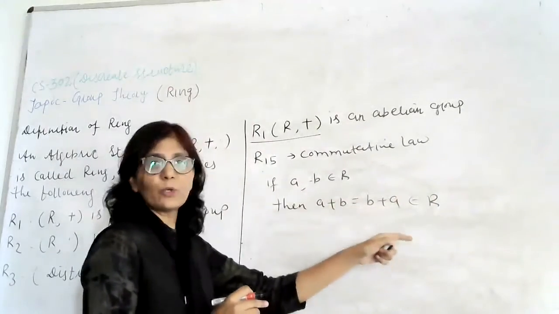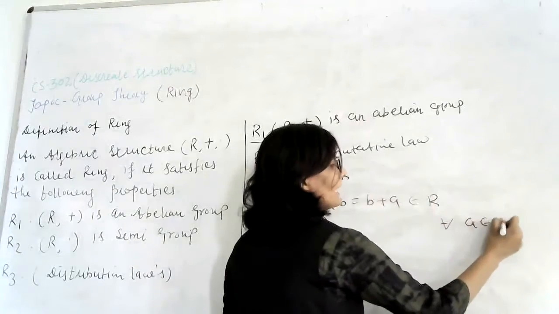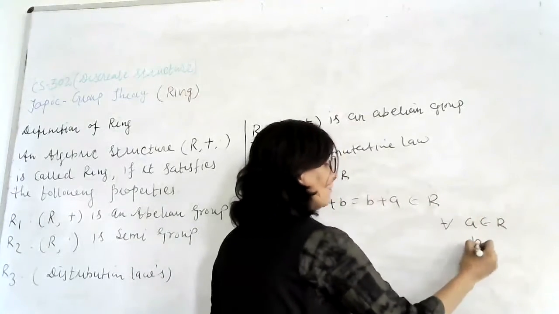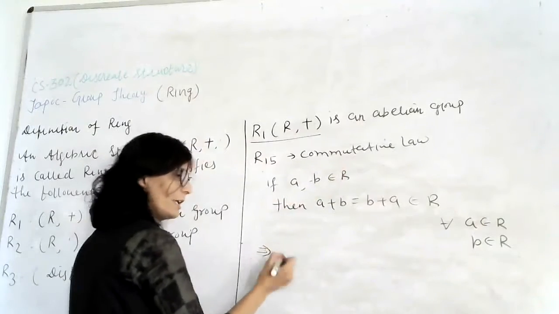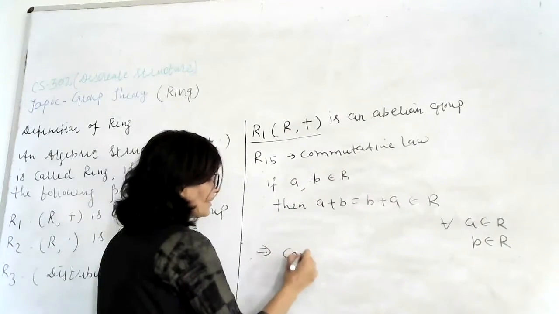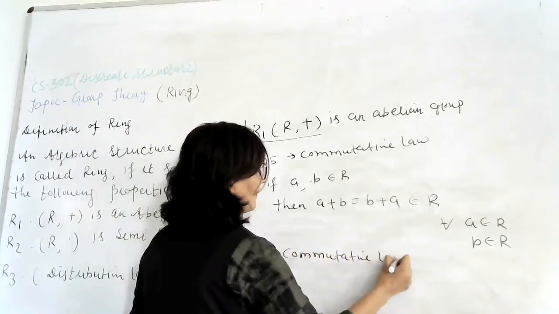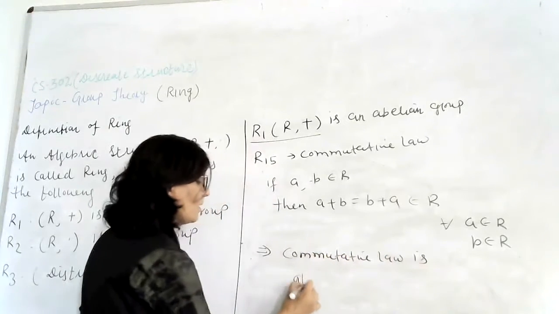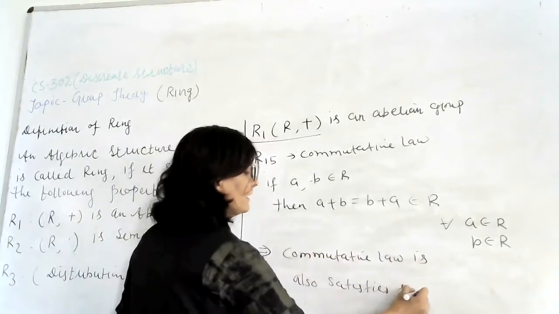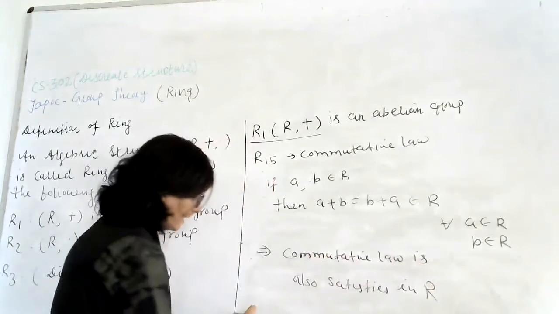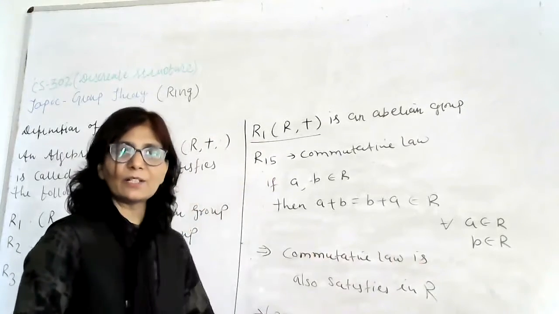So A plus B is equal to B plus A. It also belongs to R for all the elements A which belongs to R and B also belongs to R. This implies that we can say that commutative law is also satisfied in R. So we have R plus is an abelian group, है ना?